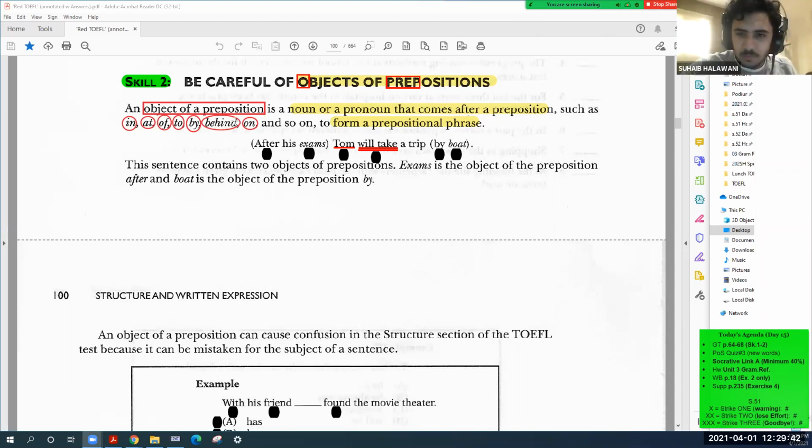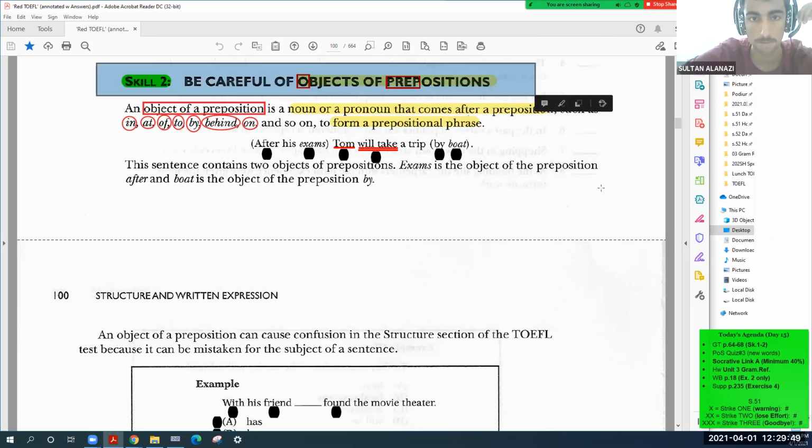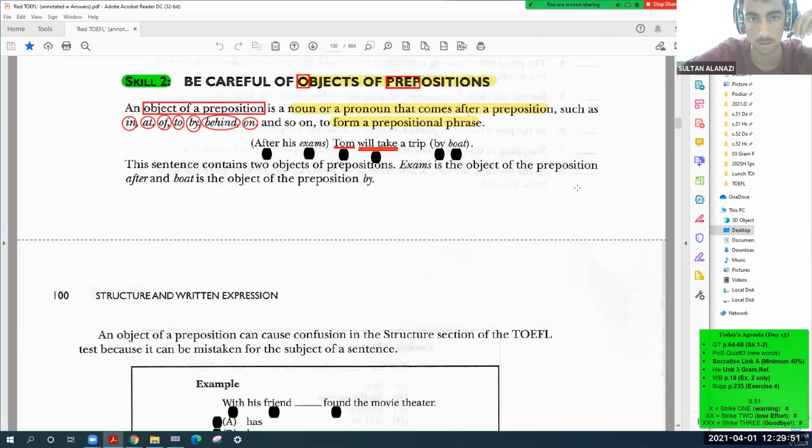Skill 2. You see skill 2, right? Sultan, what does it say? Be careful of objects of prepositions. Yesterday in appendix D we did prepositions. And what is the meaning of this? Object of a preposition. What does it mean, Sultan?